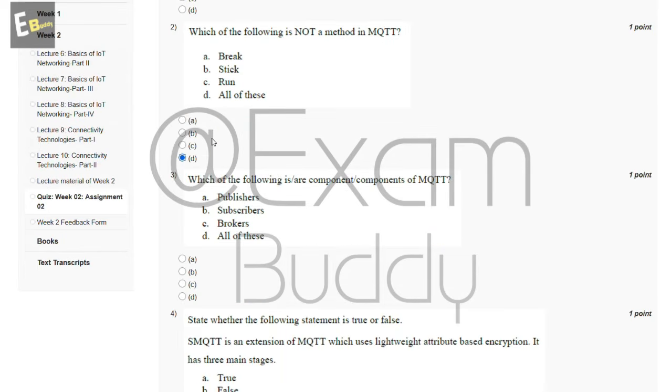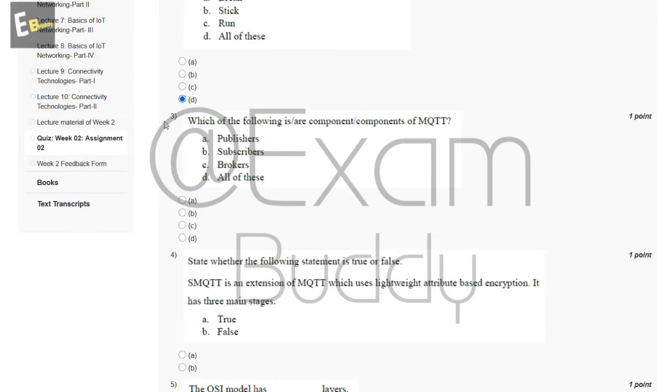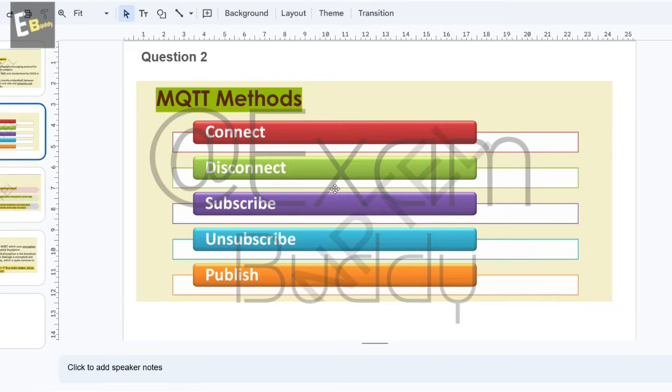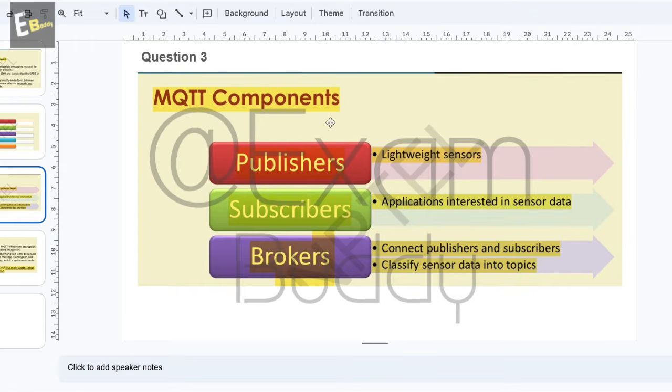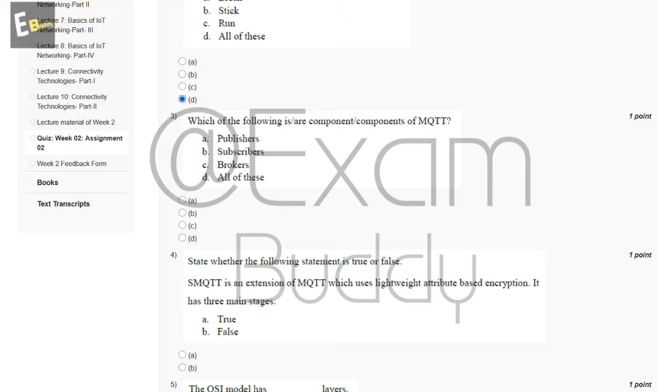Now let's talk about question 3. Which of the following is or are components of MQTT? So let's check the answer of question 3. So the MQTT components: publisher, subscriber, and brokers. So the answer is publisher, subscriber, brokers. So the answer is D, all of these.